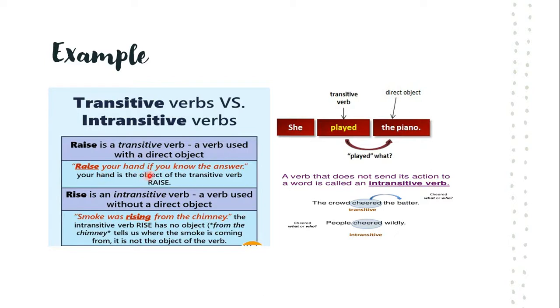How? Raise your hand if you know the answer, that is, you need to raise your hand. So what is the object here? Your hand is the object of the transitive verb raise. So raise your hand if you know the answer. So raise is a transitive verb, a verb used with a direct object. So which is the direct object here? The hand is the object of the transitive verb here in the sentence.